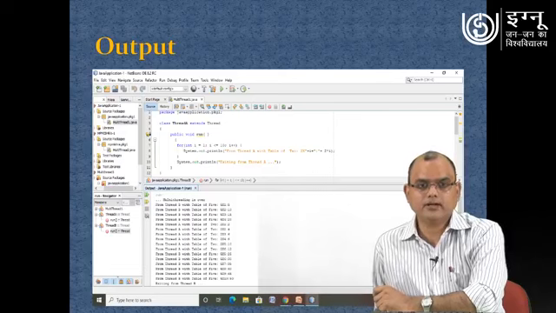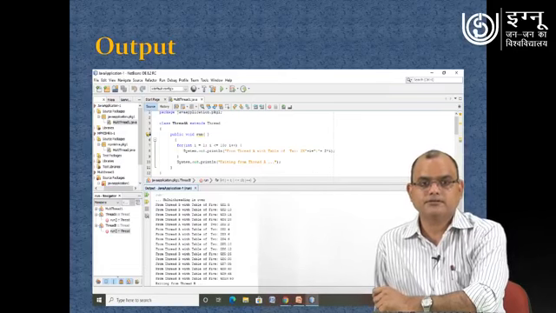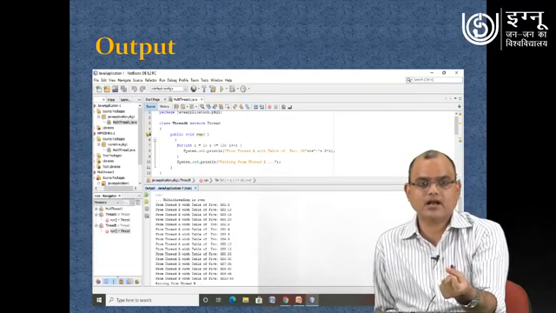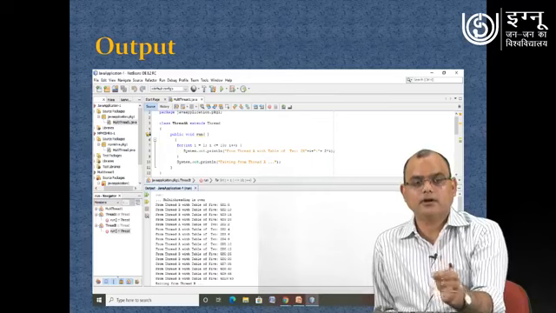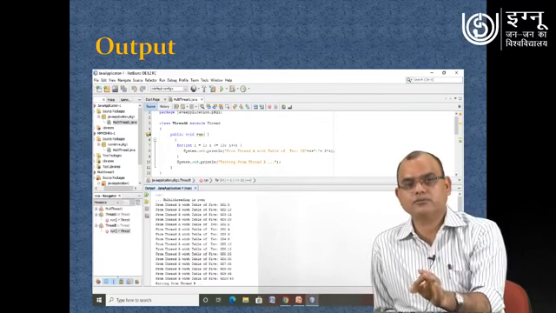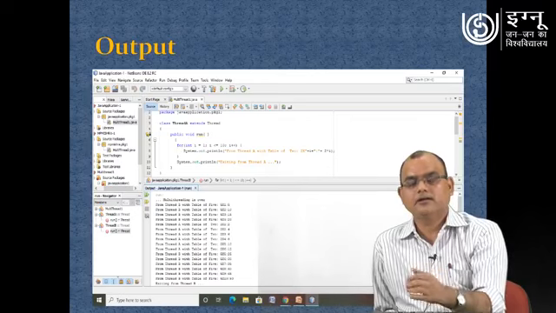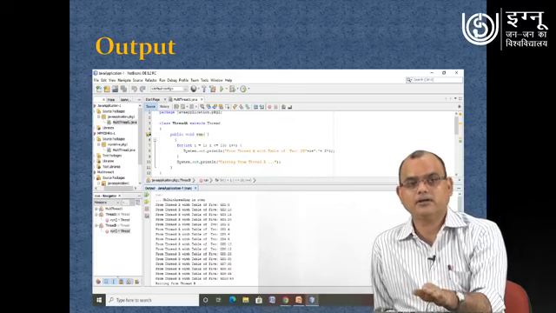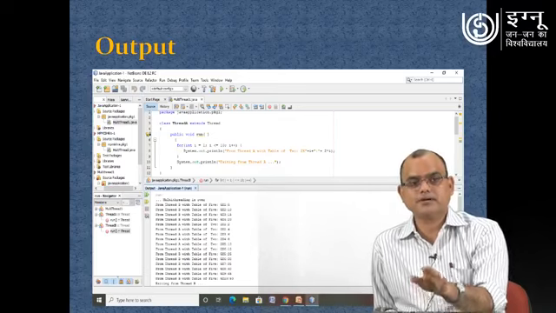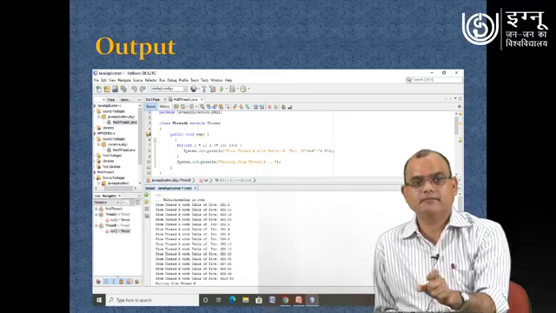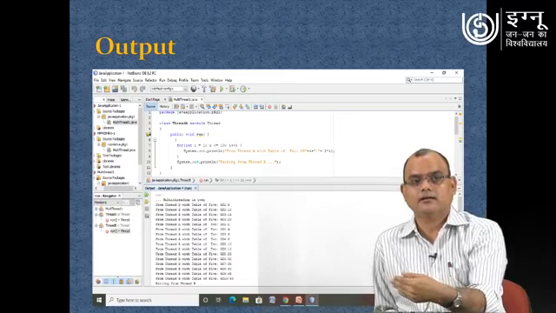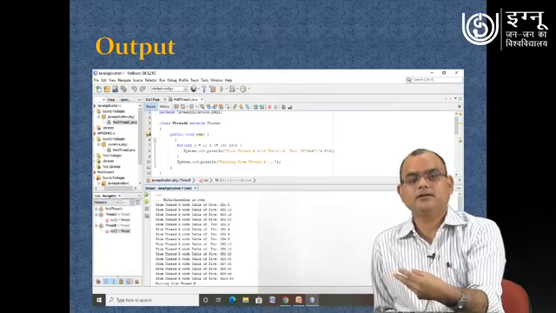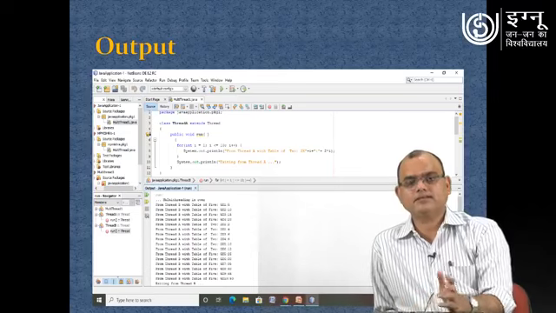Here you can see that both threads have been executed and both threads are having their own output. Now how CPU has been allocated to those threads, how different execution has taken place, that you can see just by closely looking into the output of the program. So this particular output is indicating to us the way the CPU has been allocated to different threads. So you try similar exercises.